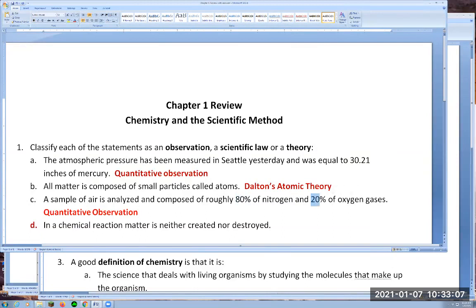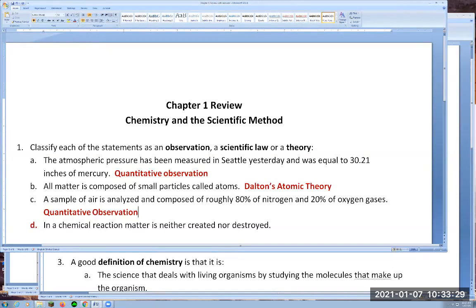Those are the two main gases that you find in the air, but there is also carbon dioxide, water, argon, so there are many other gases in smaller quantities. Okay, so that's an observation. At some point in time you're making this measurement.